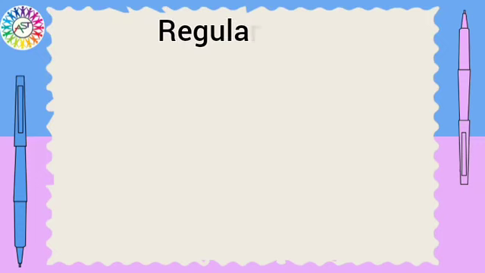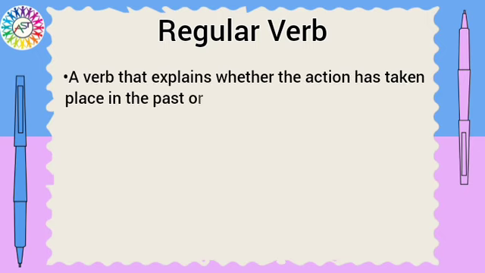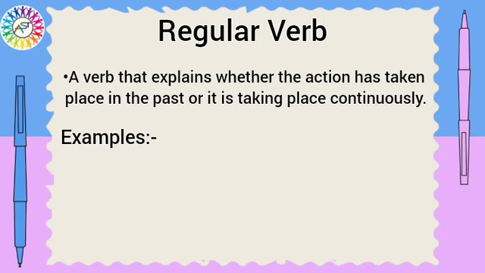So now we'll study about regular verb. What do you mean by regular verb? The verb that explains whether the action has taken place in the past or it is taking place continuously is known as regular verb. Let's see some examples.